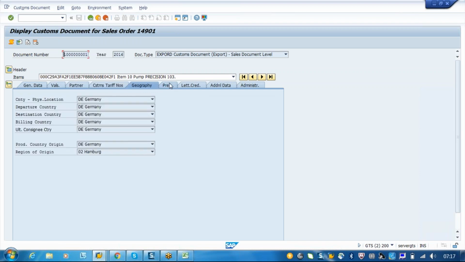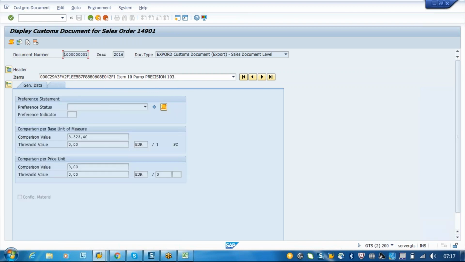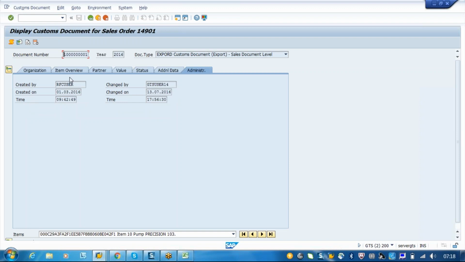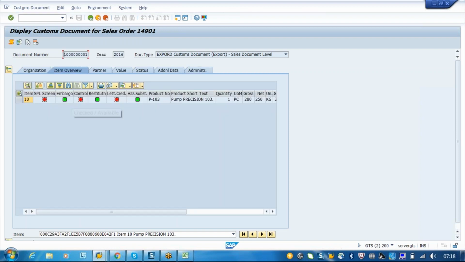Okay, so this kind of checks will be there. You can see your letter of credit. These are the different checks that the system has performed. I will show you here in item level. So these are the performed checks. It is checked and blocked, it is released, it is blocked again. Letter of credit is also blocked. So these checks are coming based on the legal regulation.